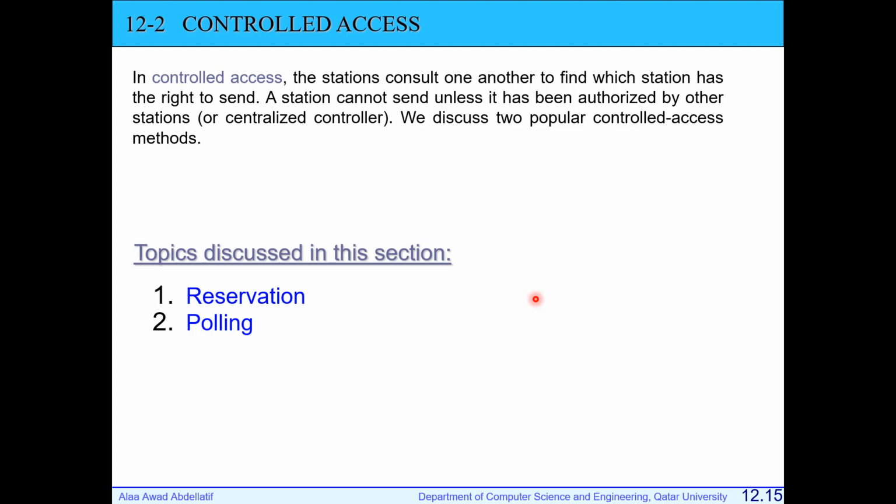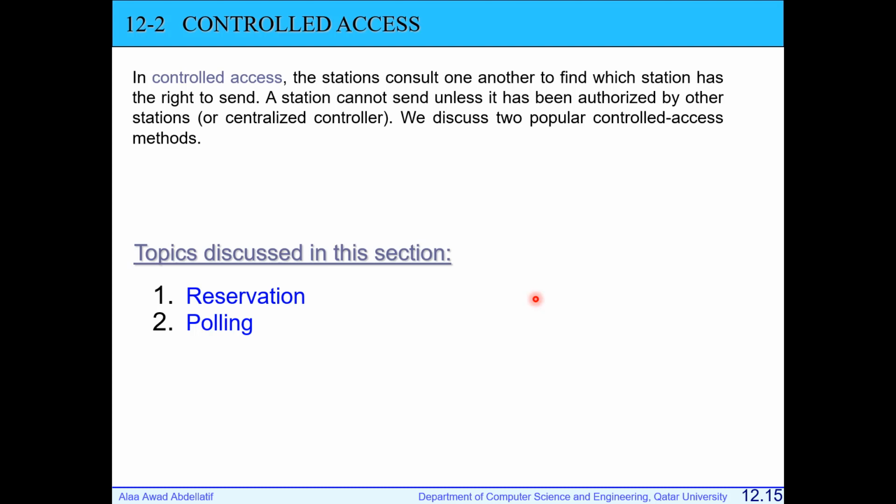Can two stations transmit at the same time? No, because the central controller defines who sends, and one node defines who should send. It will not give permission to two stations. So there is no possibility of collision in controlled access, unlike the third category, channel access techniques, which we will talk about later. There is no possibility of collision because there is coordination between nodes.